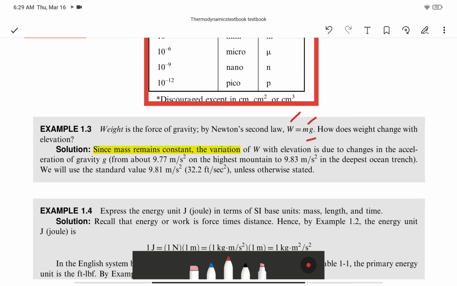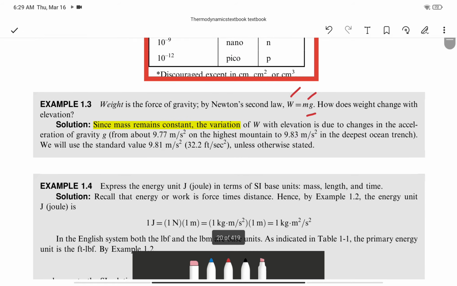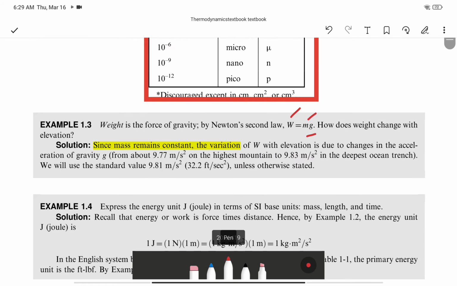Okay, here's the solution. Since mass remains constant, right? Mass remains constant. Weight is not, because it depends on the mass. If your mass is constant and your g is not constant, then your weight will change, right?